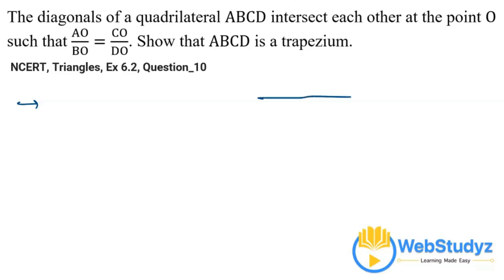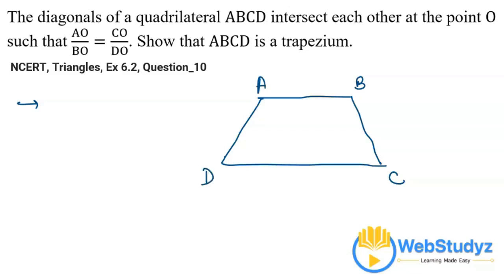So let's first draw a quadrilateral ABCD. Let's say this is a quadrilateral ABCD, with sides A, B, C and D. Here we are considering that ABCD is a quadrilateral where AC and BD are its diagonals.